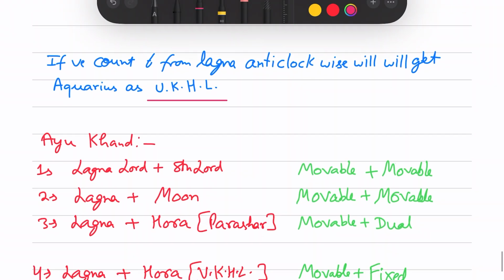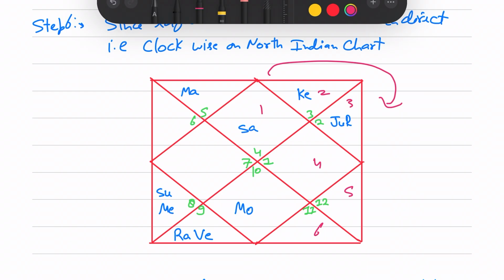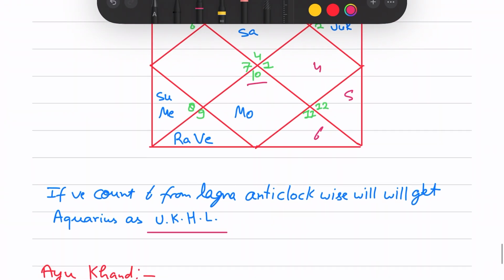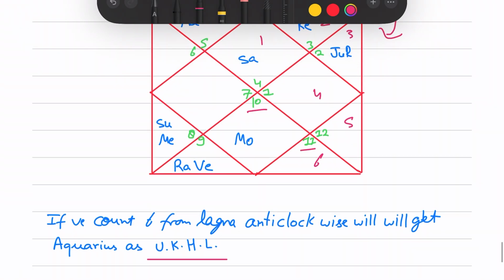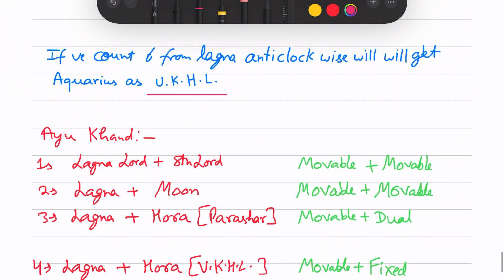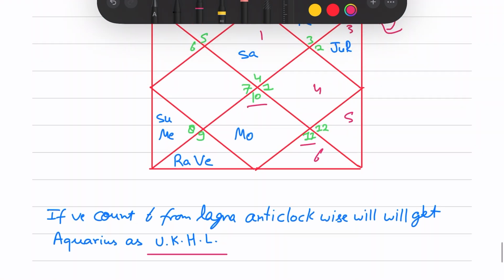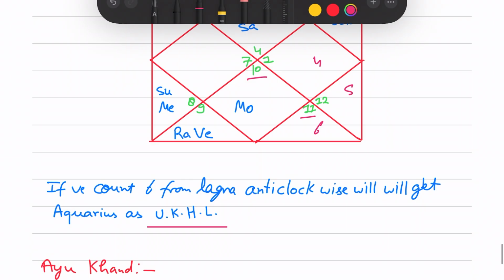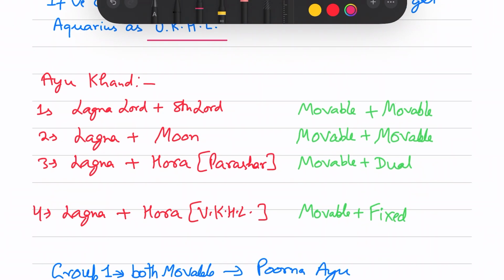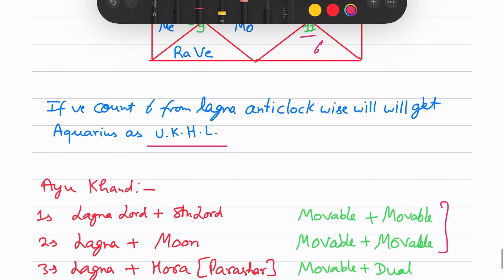Now let's calculate the Ayu Khand. The Lagna Lord is Moon, which is in 10, so it is movable. And the 8th Lord is Saturn. Saturn is placed in Cancer, which is again movable. So it is movable plus movable. Lagna Lord plus 8th Lord: Lagna Lord is movable, 8th Lord is movable. So movable plus movable, from there we can say that it is Poorna Ayu. Now, Lagna plus Hora Lagna: Lagna remains movable and the Hora Lagna we calculated is Sagittarius. So it is a dual sign. So movable plus dual, it is Alpa Ayu.